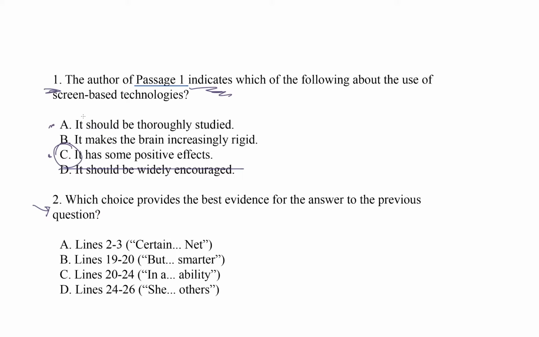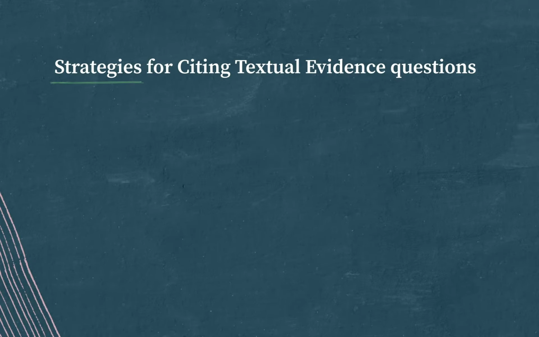Okay, let's move on to the second question, which asks, which choice provides the best evidence for the answer to the previous question? So this is a citing textual evidence question. One of these choices is going to support the answer to the question you just answered. The other choices won't. There are two ways to approach a question like this, and I'll run through both of them. Plan A. Support your answer to question 1. This assumes we've answered the previous question by looking for evidence, and we feel confident about that answer. The chances are good we'll find the evidence we used to answer the first question just sitting in the choices.